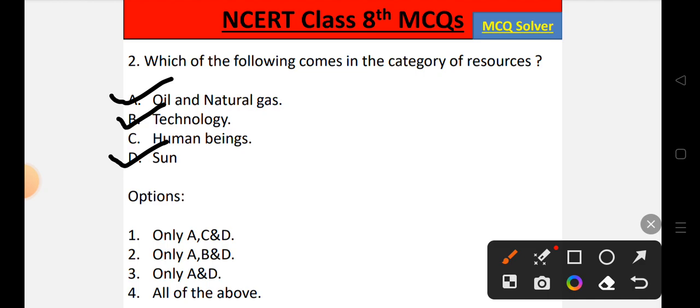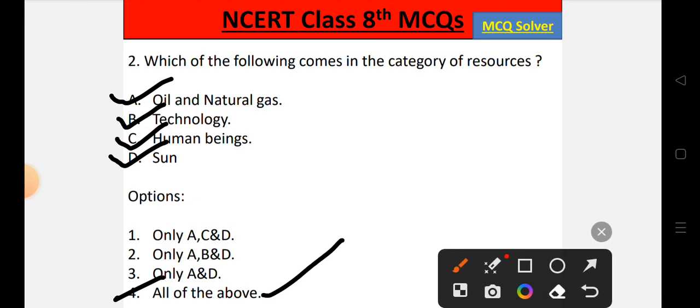And also the human beings who invent the technology, who gather the education and then help in the society development, environment development. So human beings are also a resource. So all of them are resource. The correct option will be option number 4, that is all of the above.